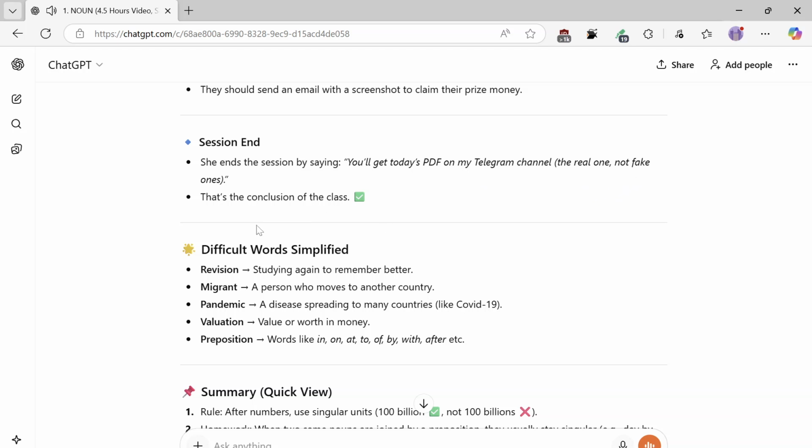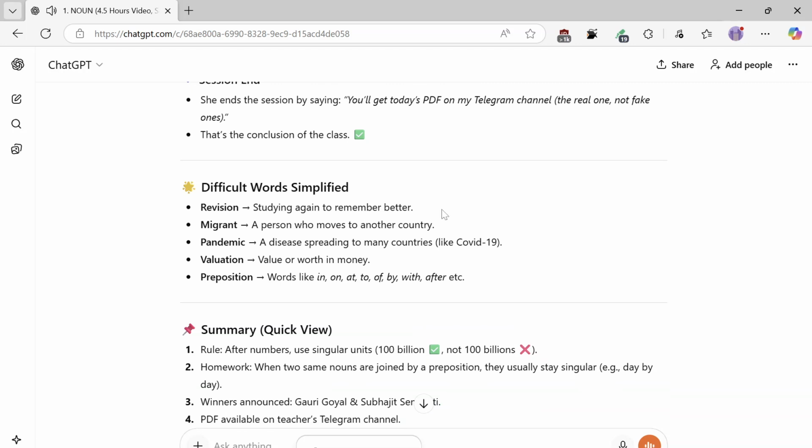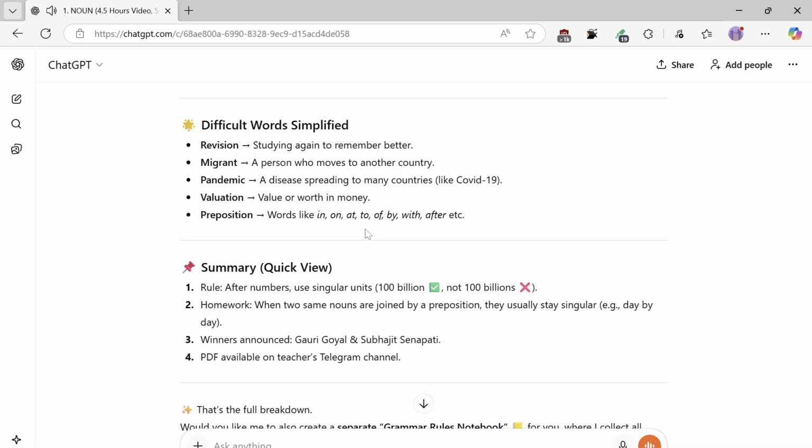Difficult words simplified. Revision: studying again to remember better. Migrant: a person who moves to another country. Pandemic: a disease spreading to many countries, like COVID-19. Valuation: value or worth in money. Preposition: words like in, on, at, to, of, by, with, after, etc.